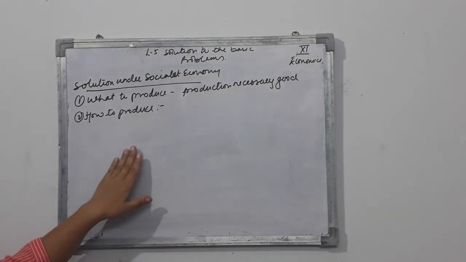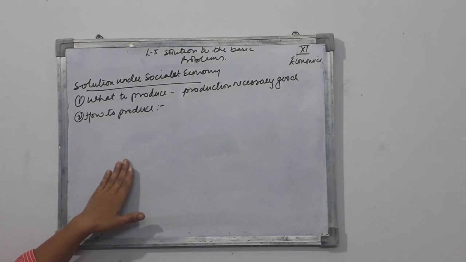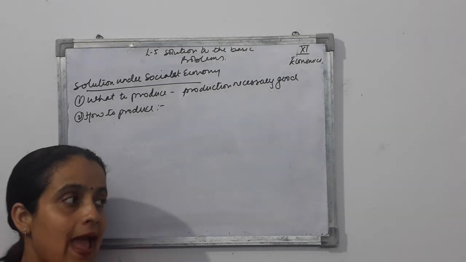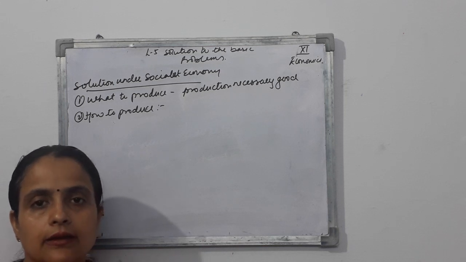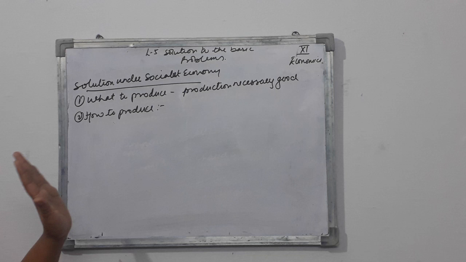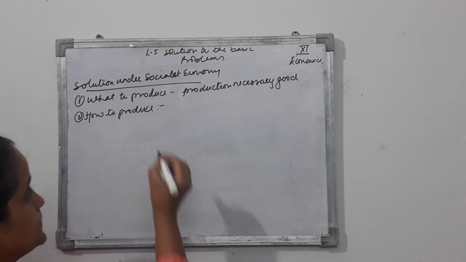So in the case of how to produce, while taking a decision about the type of technique to be used, the planning authority will see what the condition of the economy is as far as employment conditions are concerned. The government will see to the employment condition. It also has to take into consideration the social objectives and developmental goals while choosing the techniques of production.